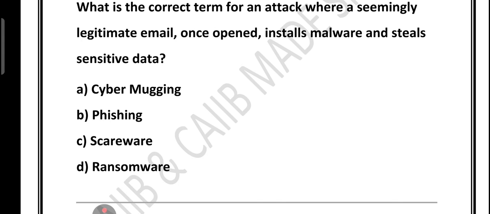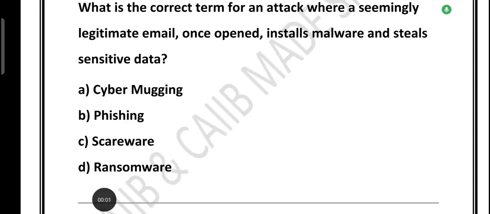For example, imagine that you get an email saying that your bank account is locked. Click here to unlock. Scareware is different. Scareware works by scaring you with a fake alert. For example, suppose you are browsing the internet and suddenly a pop-up says your computer is infected. Download this antivirus now. So that is scareware. This antivirus is fake, and if you install it, the hacker gains access. So scareware relies on fear tactics, not emails that look real.